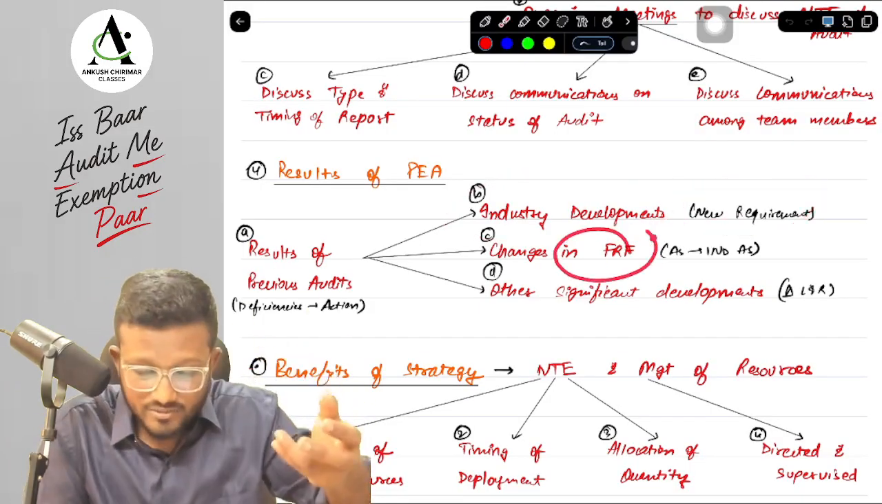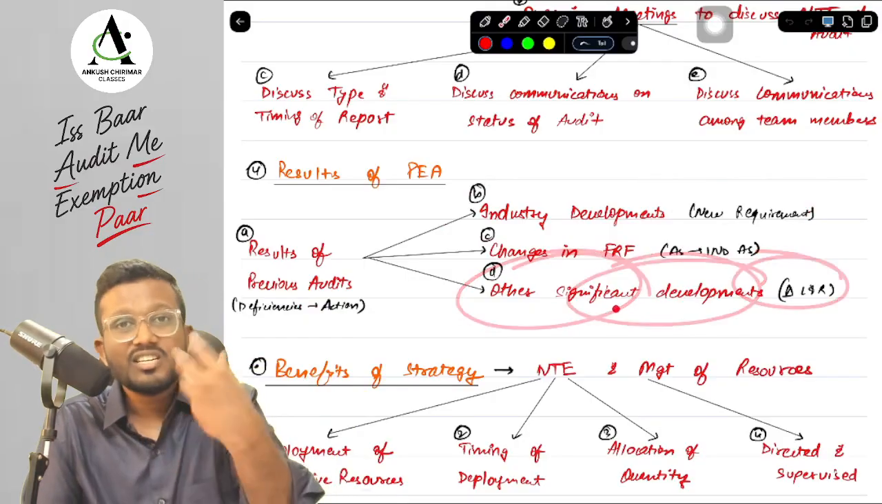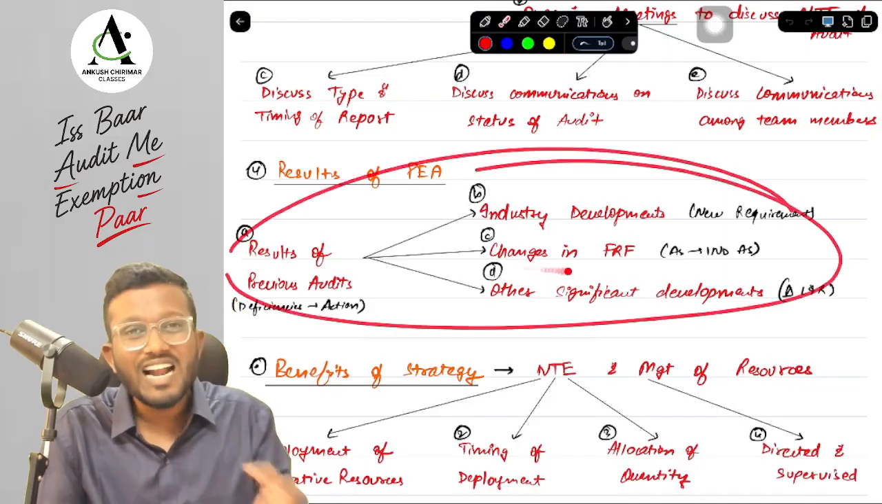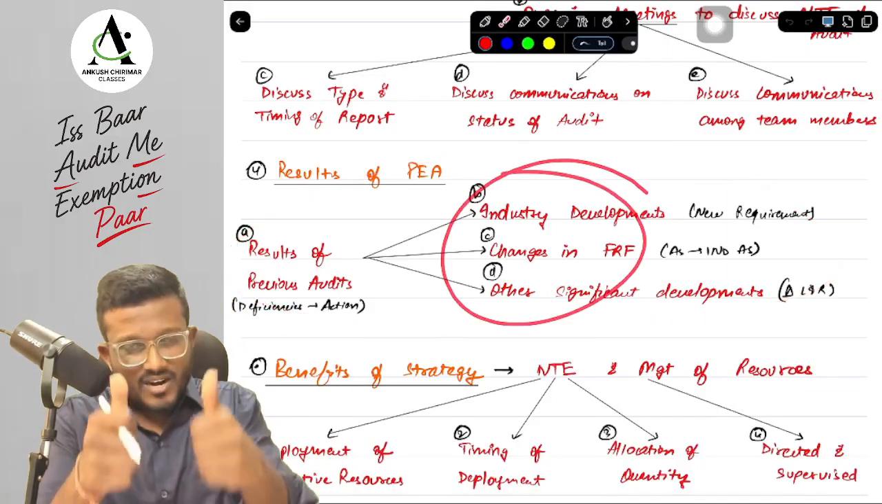What is the change in FRF? Suppose the entity has turned from AS to Ind AS. What is the other significant development? Suppose there is any change in law and regulation. So we have to consider this while developing our audit strategy: previous audit and the changes in the current year, these three. Okay, yes sir.